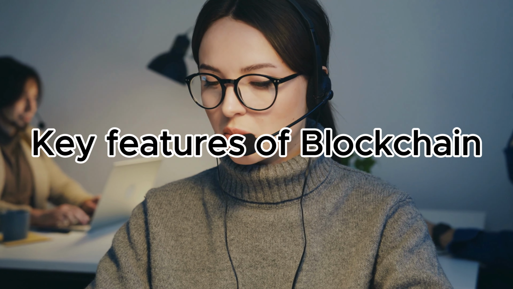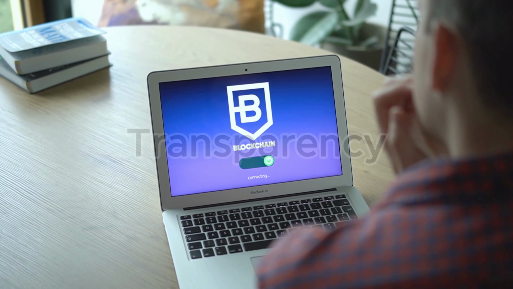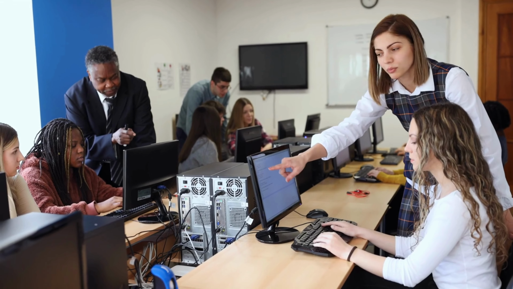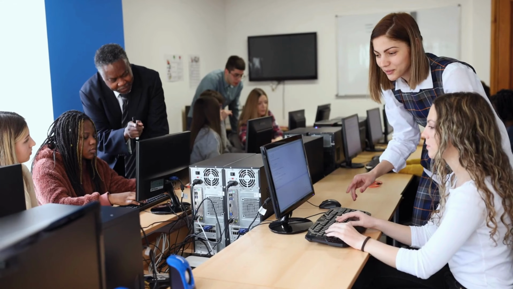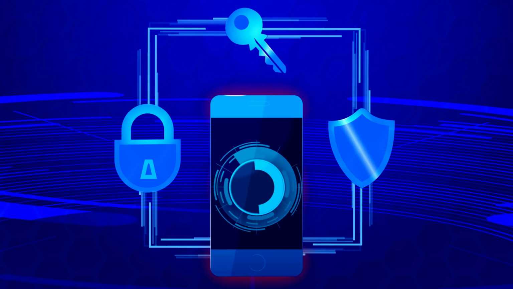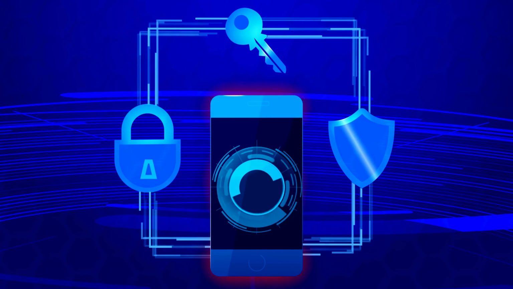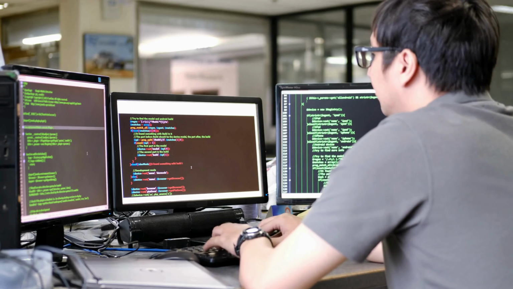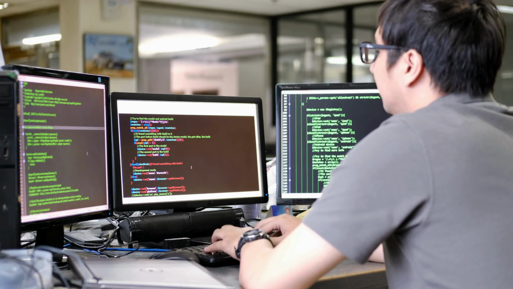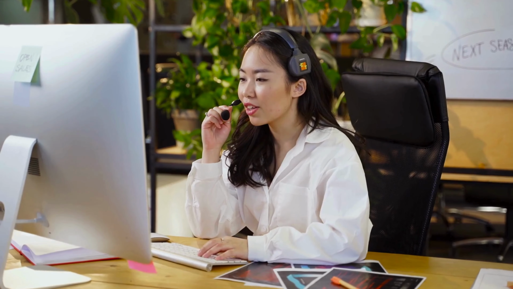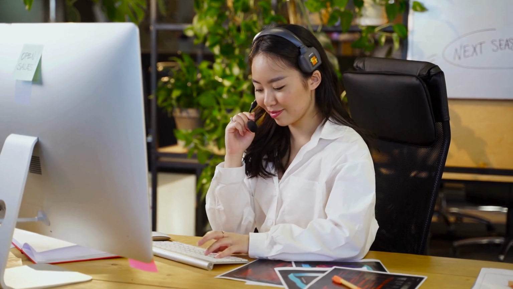Key features of blockchain. First is transparency. Every participant can view the entire ledger. This builds trust, especially in industries where accountability is critical. Second is security. Data in the blockchain is encrypted and distributed, making it highly resistant to hacking. Third is immutability. Once a block is added, it cannot be modified without altering every subsequent block, a virtually impossible task for large networks. Fourth is decentralization. There's no single point of failure, as the ledger is maintained across thousands of computers.